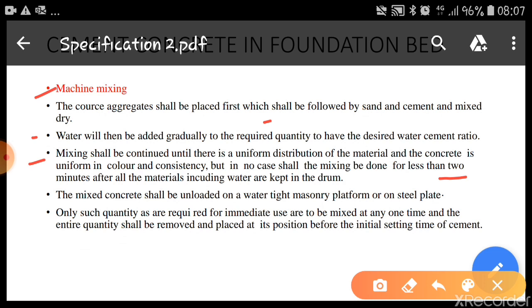The mixed concrete shall be unloaded on a watertight masonry platform or on a steel plate. Only such quantity as is required for immediate use is to be mixed at one time, and the entire quantity shall be removed and placed at its position before the initial setting time of the cement. Normally the initial setting time of the cement will be 30 minutes, and within 30 minutes we have to do all the process of mixing, laying, compaction, vibration, all these things.